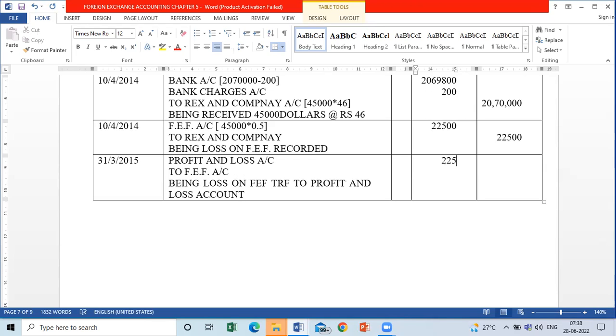How much will the amount be? Same. That was the final loss. We didn't pass this entry in the last lecture in a similar sum. I am passing it today.